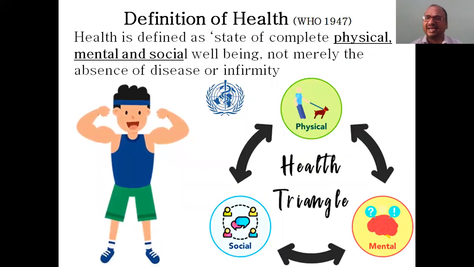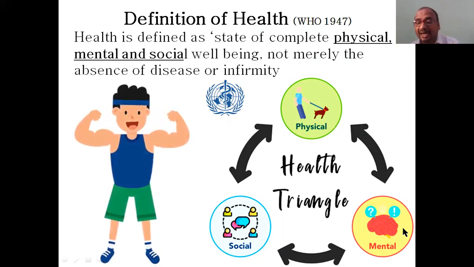First we will see the definition of health given by the WHO. The World Health Organization, in 1947, our independence year of India, defined health as a state of complete physical, mental, and social well-being. Physically you should be very active. Mentally your mind also has to be active and work. Social well-being is how you behave with others. If you complete these 3, then only you can say health.